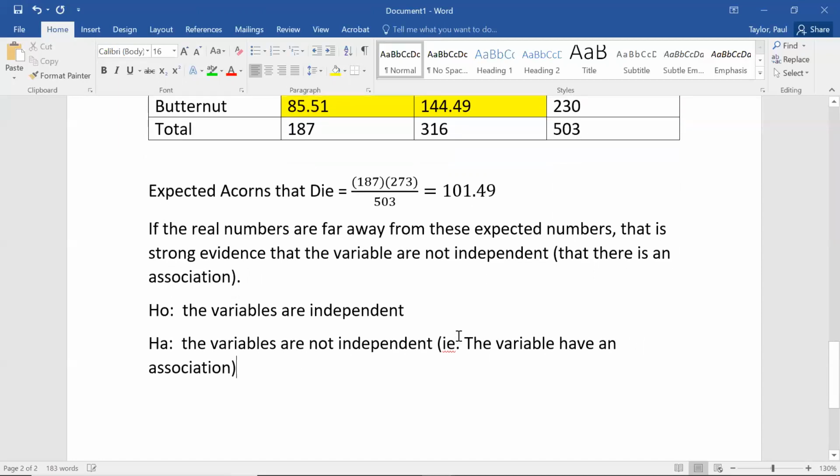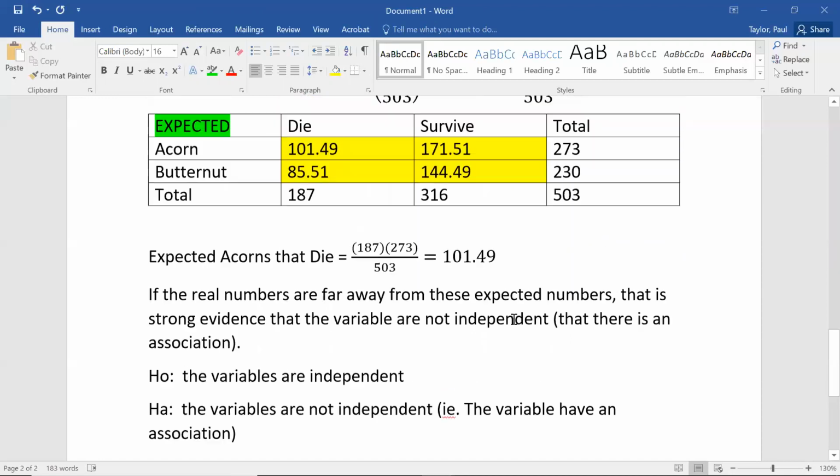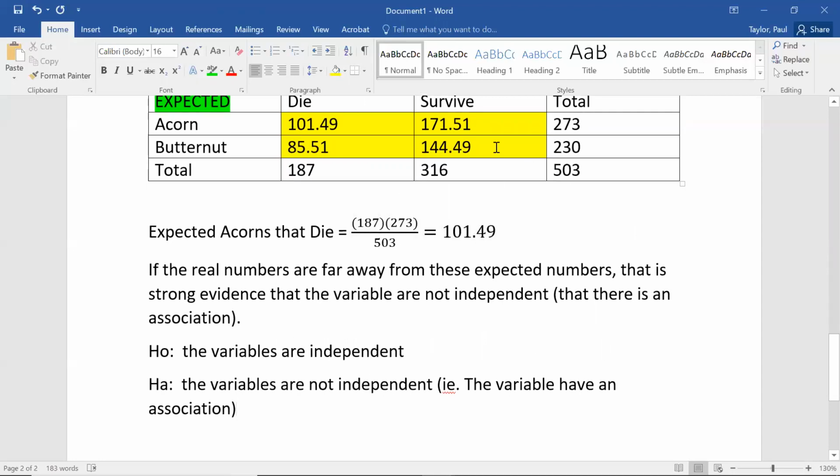Okay, so how are we going to generate a p-value? Well, there's a specific process for getting from these numbers and the actual data that we got, right? See, I just made these up from the totals. There are supposed to be real numbers that are recorded for the middle of the table here.